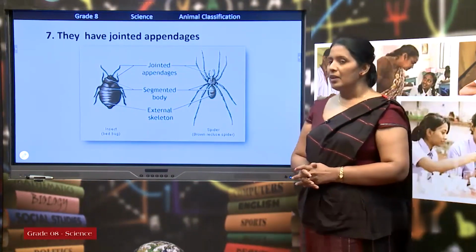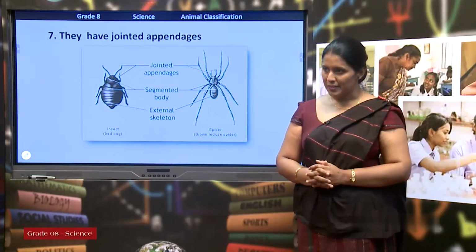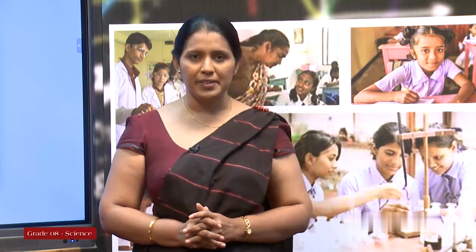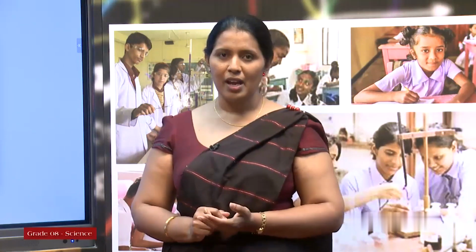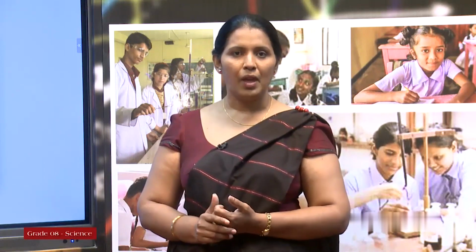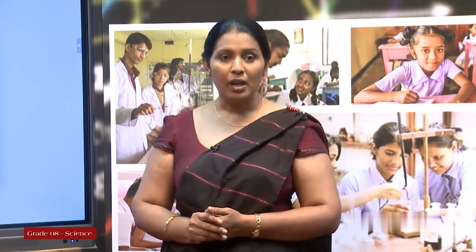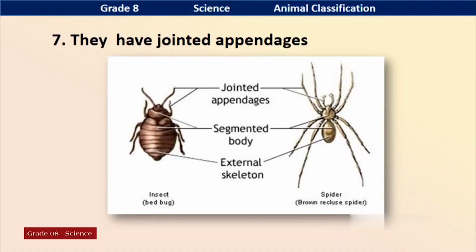Okay, now we have completed the first part of the lesson, that is invertebrates. Can you remember the groups of invertebrates you learned? Yes, Cnidaria, Annelida, Mollusca, Arthropoda. What are the common examples for Cnidaria? Once again, Cnidaria: jellyfish, coral polyps, hydra.